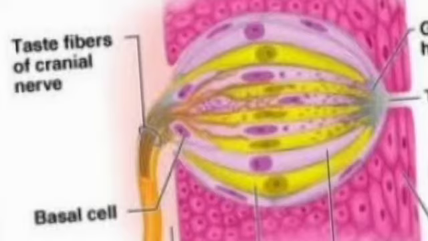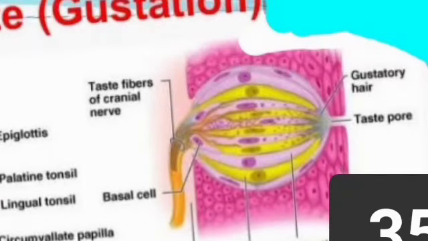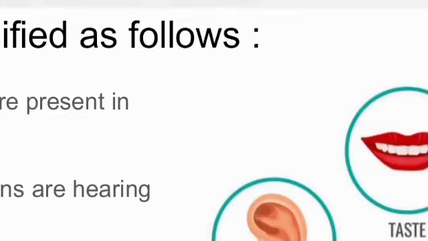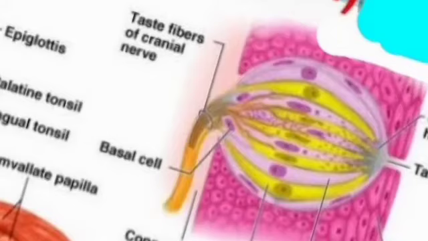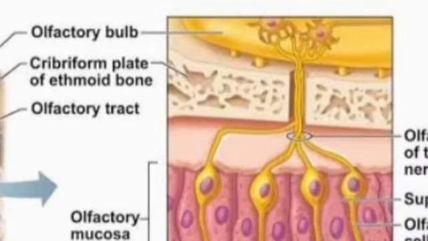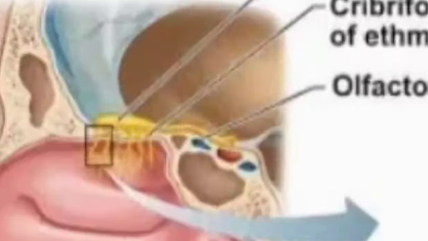These are the taste buds. Whatever taste is received moves to the taste fibers of the cranial nerves and goes to the brain, and the brain tells you whether the taste is sweet or bitter, or what type of taste. Over here, students, this is for the smell. It is present in the nose. You can see the olfactory.